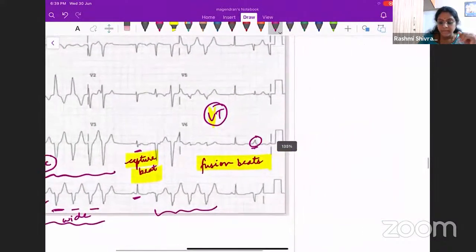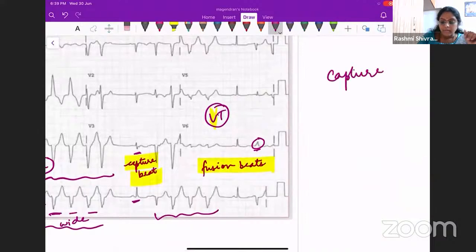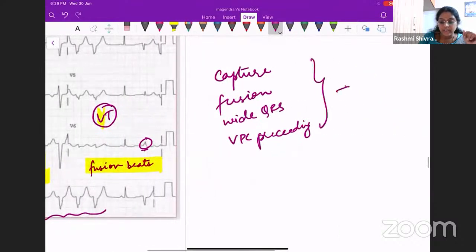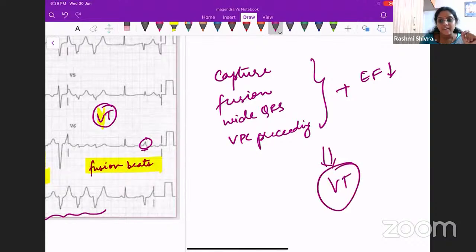So capture beats, fusion beats, wide QRS, VPC preceding, with the associated risk factor of low EF. Yes, this patient is most likely having a ventricular tachycardia. What will you do for ventricular tachycardia? You will shock. Cardioversion will be given for this patient.